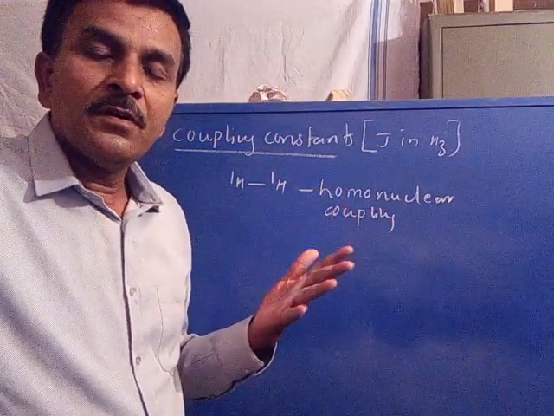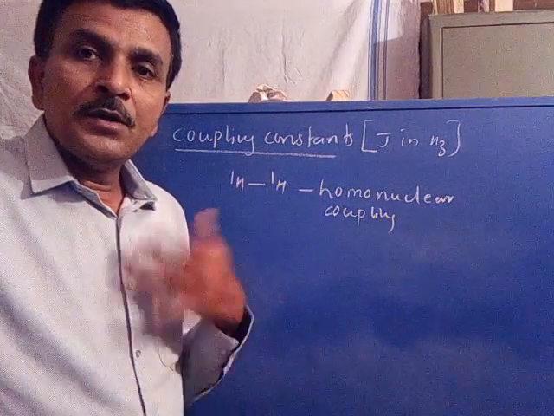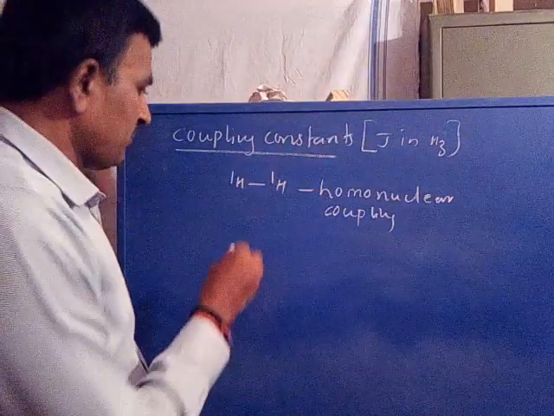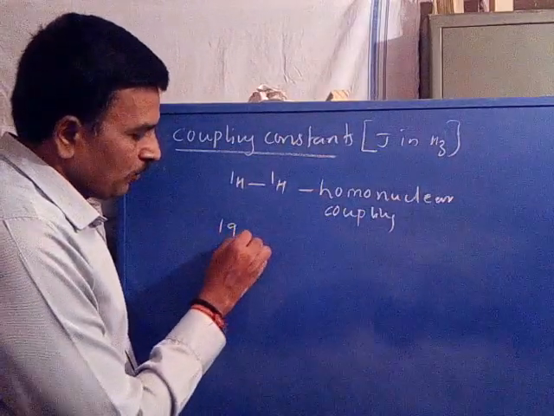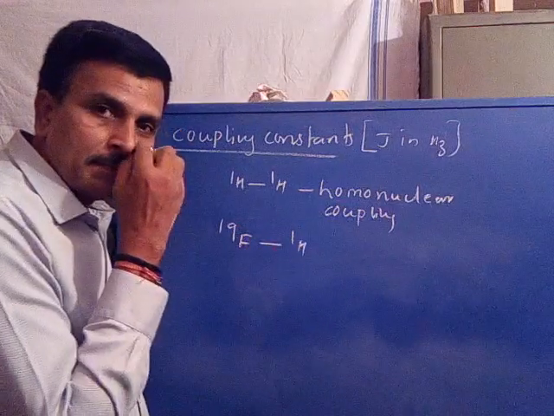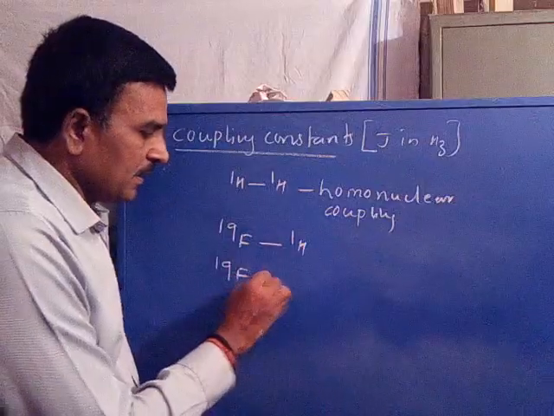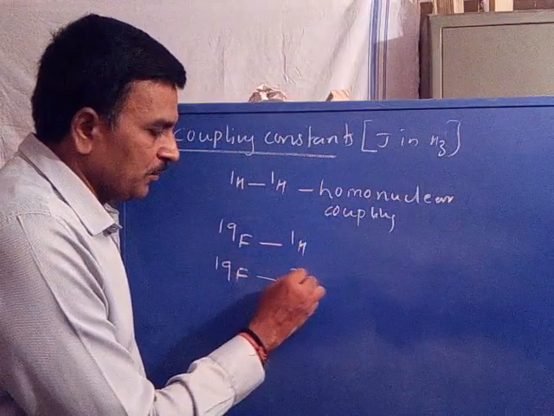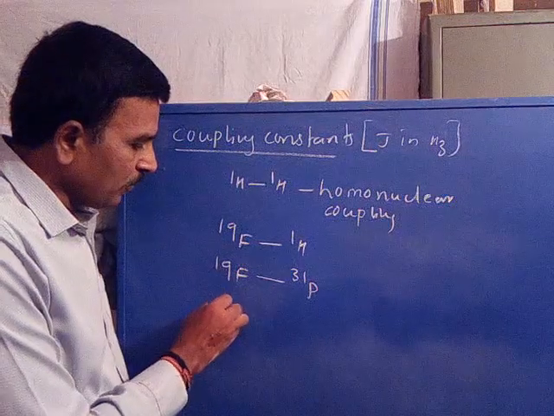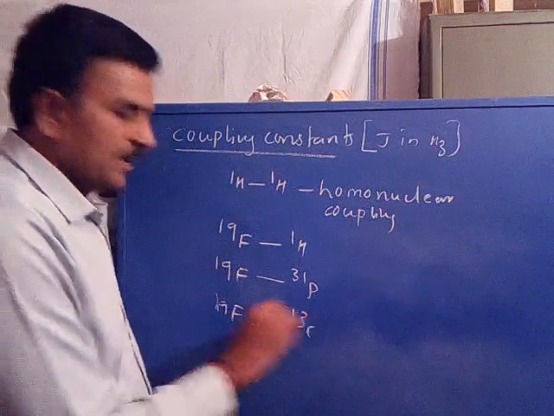Now, if the nuclear spins coupled with each other belong to dissimilar atoms, for example 19F nuclei coupling with hydrogen nuclei, or 19F nuclei coupling with phosphorus nuclei, or 19F nuclei coupling with carbon nuclei.